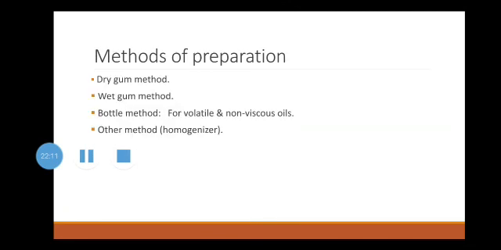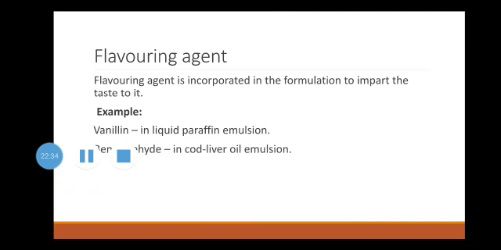Now, starting with the methods of preparation of emulsions. The following methods are commonly used for the preparation of emulsions on a small scale. First one is the dry gum method, then the wet gum method, bottle method, and other methods, that is the homogenizer. Now, we will start with the first method, dry gum method.